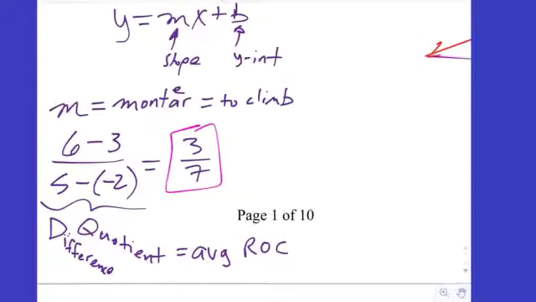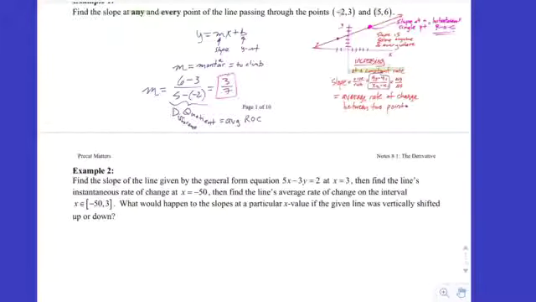Now that might also get you a ticket in Kentucky, right? Because that's just too darn slow. 3/7 mile an hour, right? Sometimes they do have minimum speeds. You have maximum speeds, and then there are minimum speeds. Because if you drive too slowly, you're an equal hazard. Okay. All right.